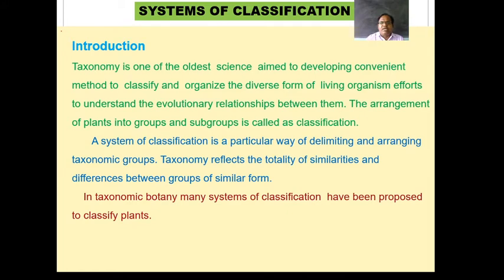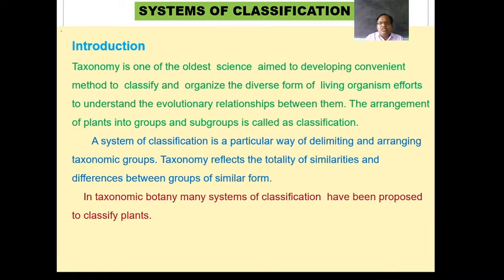systems of classification. Taxonomy, broadly speaking, is the identification, nomenclature, classification and description of the plants. It is the mother branch which is used for the classification of plants of various disciplines.